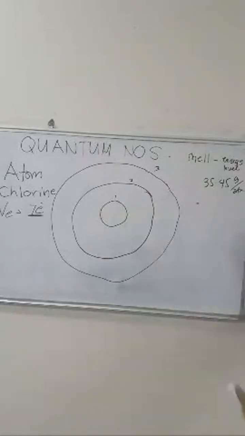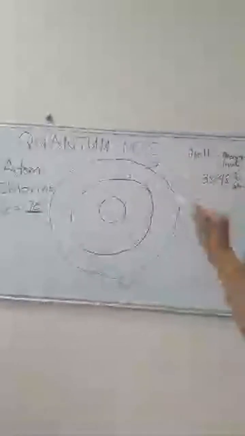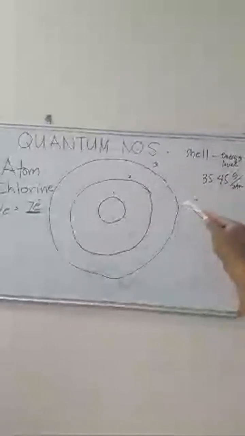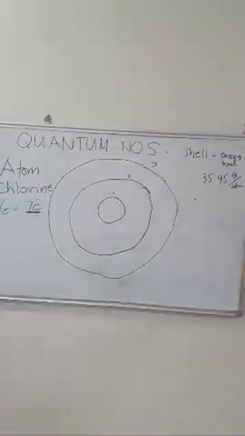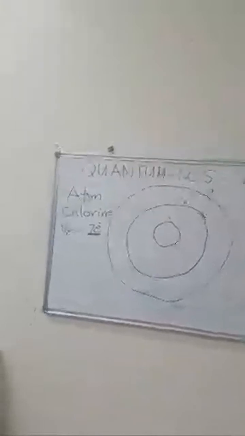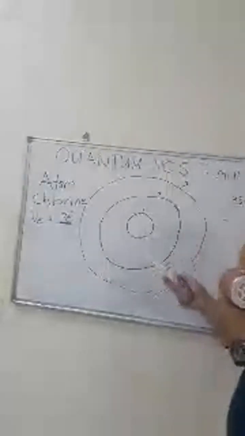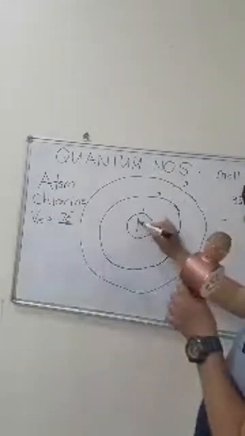So going back, we have the first shell, the small circle in the center of the atom. One, two, three, like that. Okay, guys? Now we have here the center. What's this center all about? This is the nucleus. Let's put the letter N for nucleus.